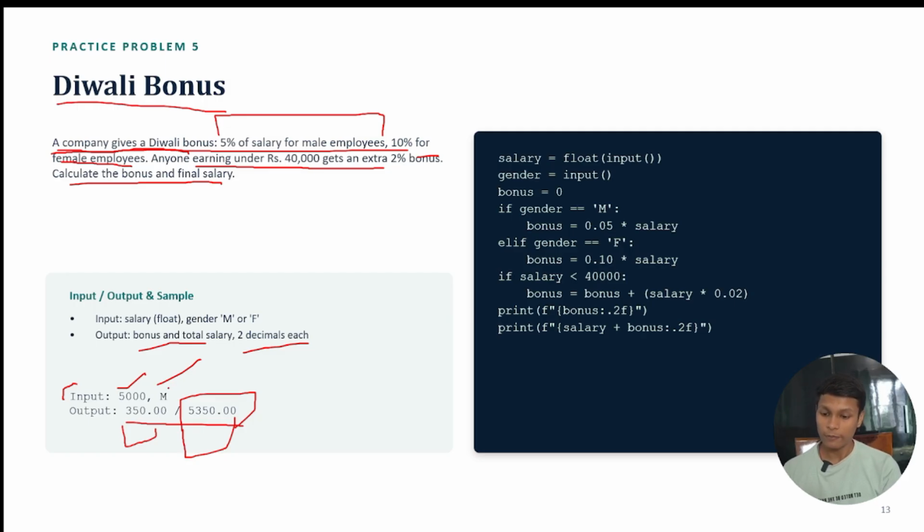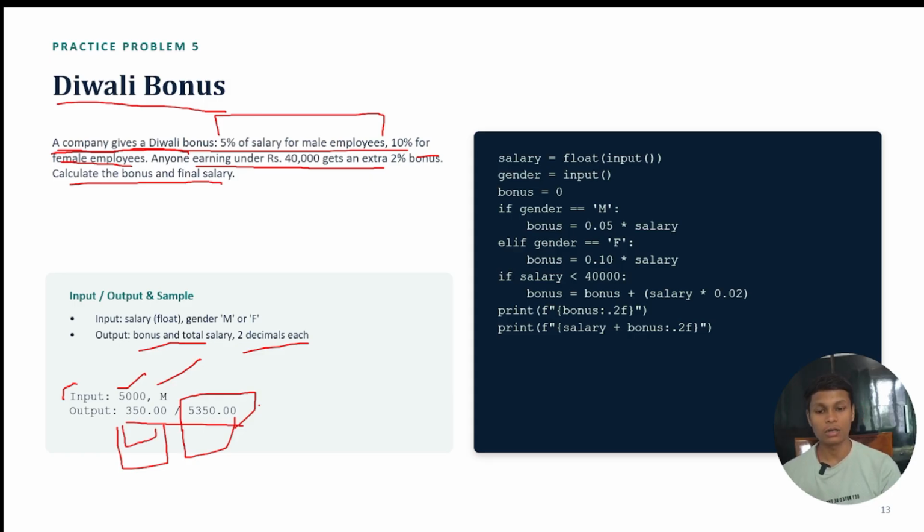Okay, so 7% of 5,000 is 350. So the person will be able to take this 350, and the total of salary and bonus was 5,350. Okay, so this is our whole problem statement and how we need input and output from the user.